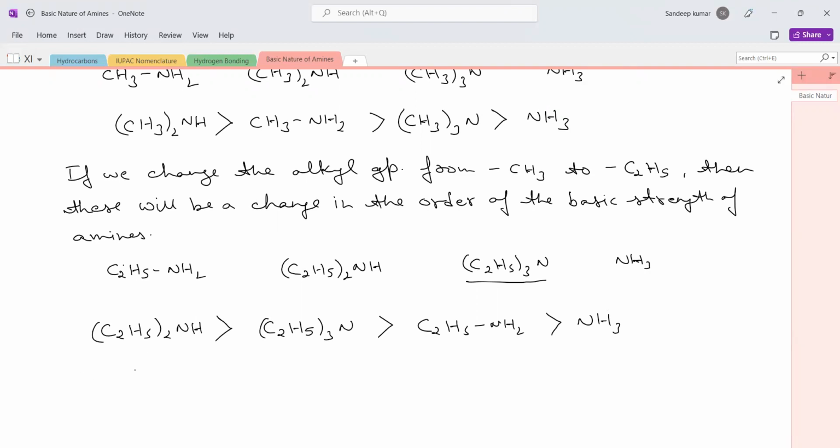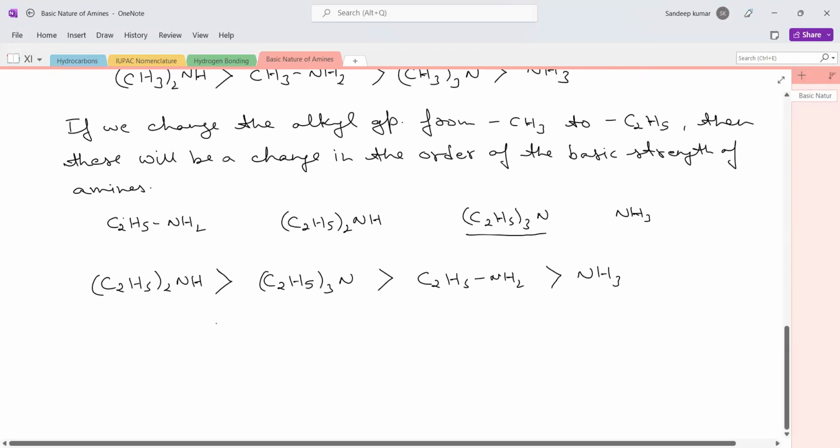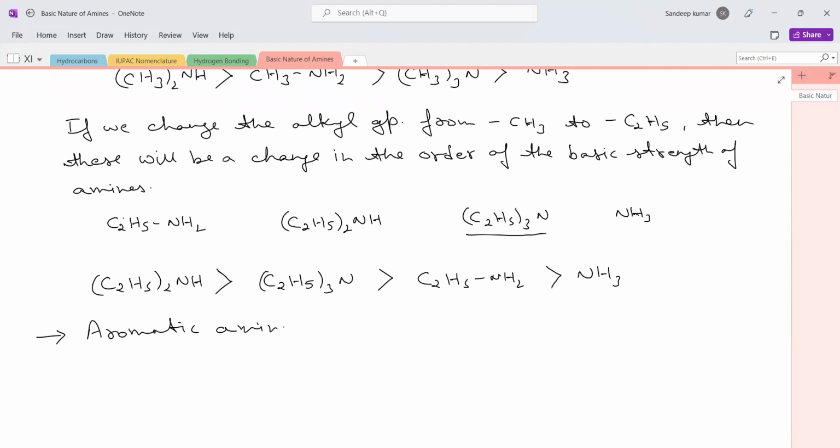If we talk about the basic strength of aromatic amines, please remember aromatic amines are weaker bases as compared to ammonia. Why so?